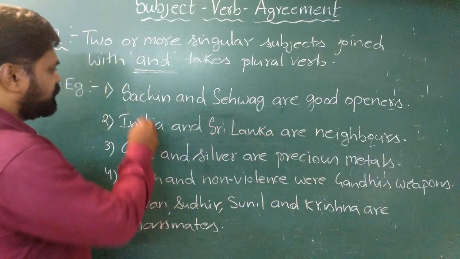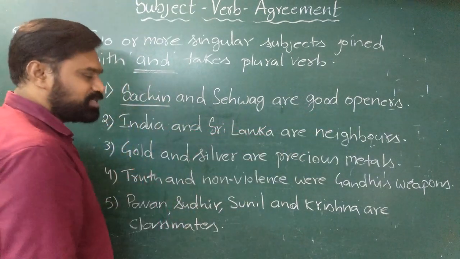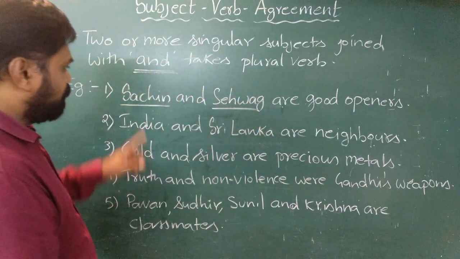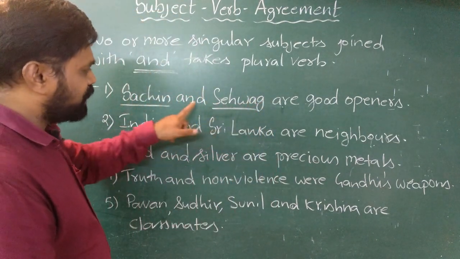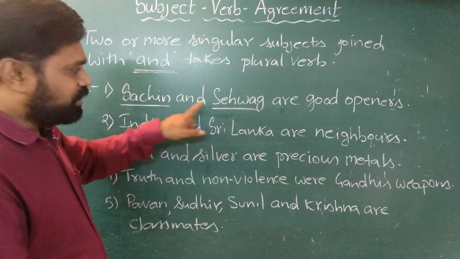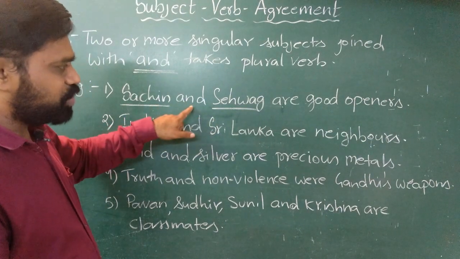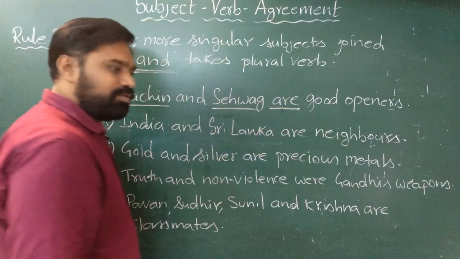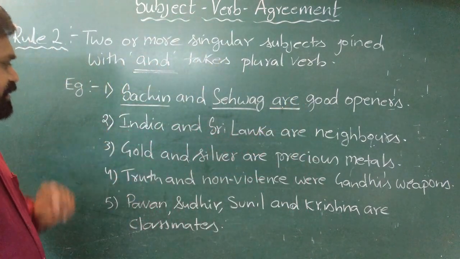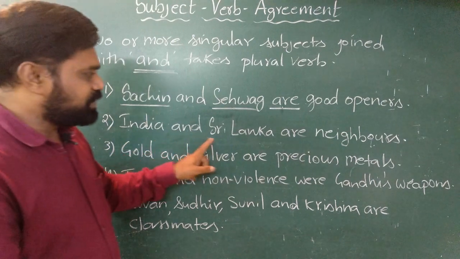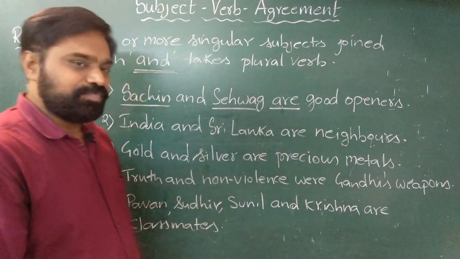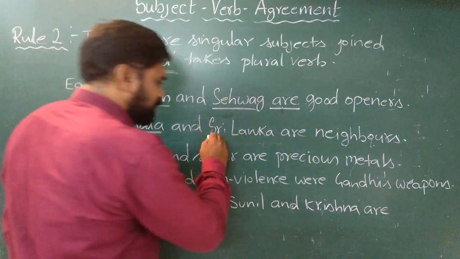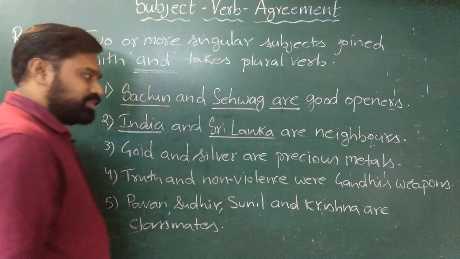In this sentence, Sachin is a singular subject, Sehwag is also a singular subject. But both these subjects are joined by and. If two singular subjects are joined by and, then it should take a plural verb. See the second example. India and Sri Lanka are neighbors. In this sentence, India is a singular subject, Sri Lanka is also a singular subject.